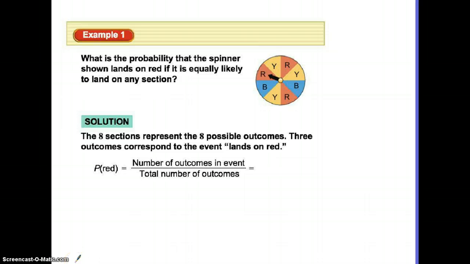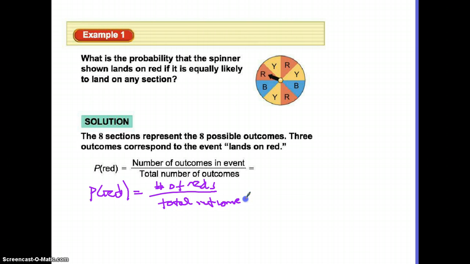Alright, so we're going to take this and extend it a little bit, and look at the probability of spinning a spinner. Each of these spinners will be individual, and we're going to have to treat them as such. When it says the probability that it lands on red, it's equally likely to land on any of these, meaning all of these are the same size. The blue and the yellow and the red are all the same size. So the probability of choosing a red is going to equal the number of reds, because that was our success, over our total outcomes, which was our sample space.